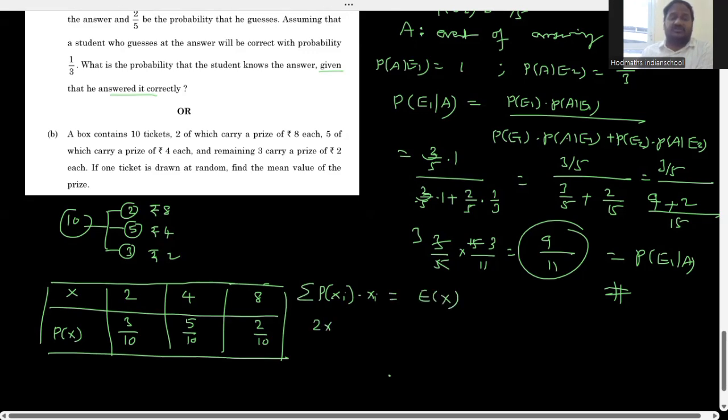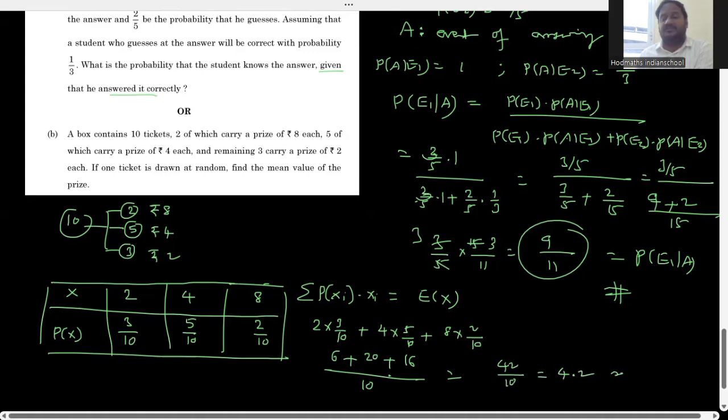So this is 2 into 3 by 10 plus 4 into 5 by 10 plus 8 into 2 by 10. So 6 by 10 plus 20 by 10 plus 16 by 10. So 16 plus 6 is 22, plus 20 is 42, divided by 10. 42 by 10 is equal to 4.2 rupees. So this is the mean value of the price.